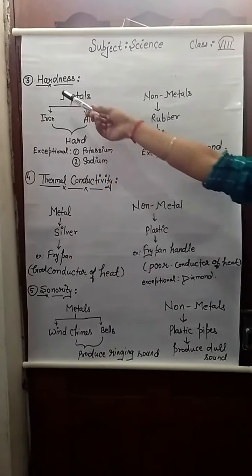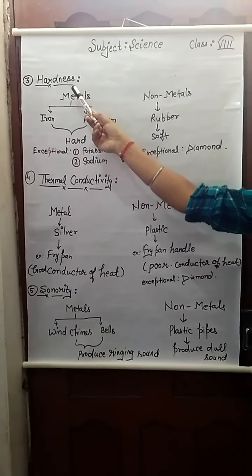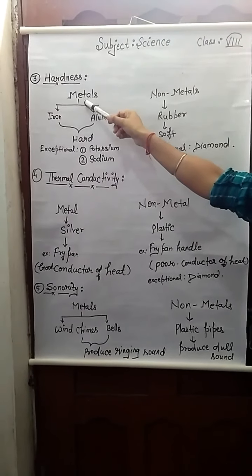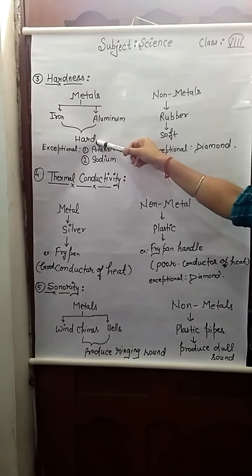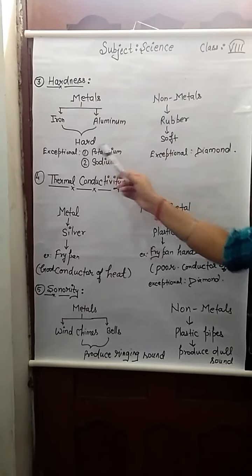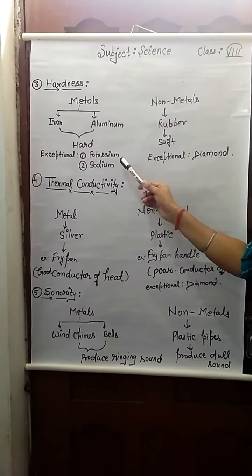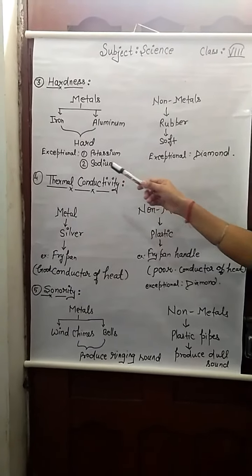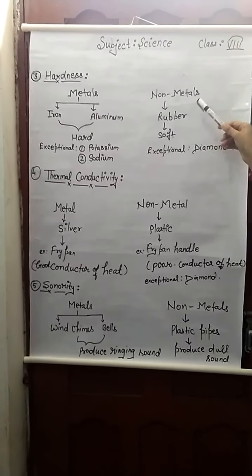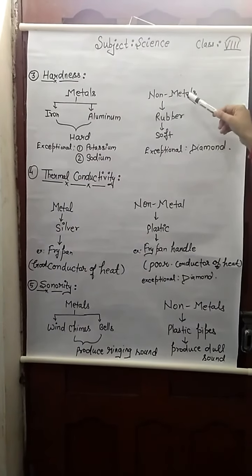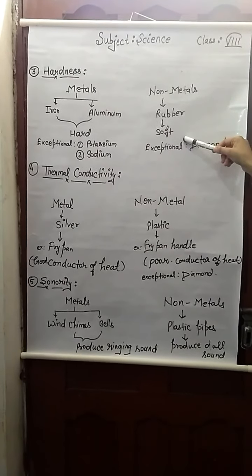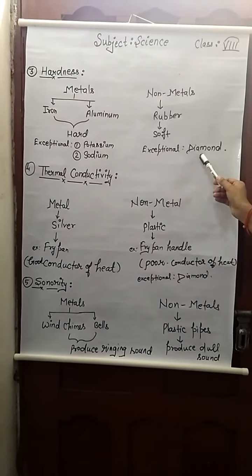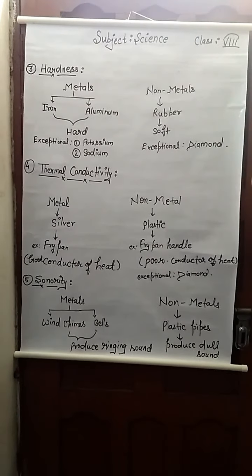Now our third property is hardness. Suppose we take iron and aluminium. Both are metals and hard in nature. But some are exceptional, such as sodium and potassium. They are metals but soft in nature. Non-metal: suppose we take rubber. Rubber is a non-metal and it is soft in nature. But some are exceptional, such as diamond. It is hard in nature but a non-metal.